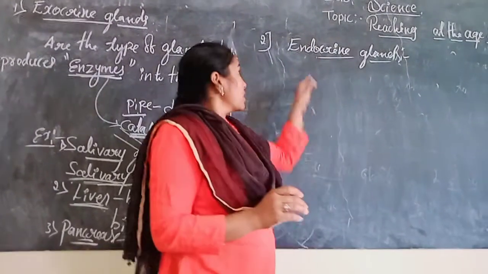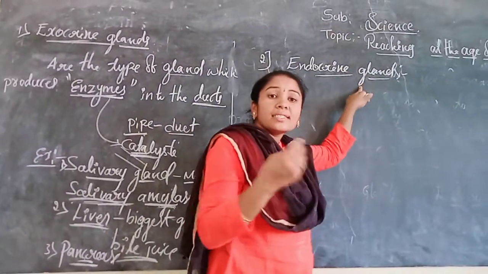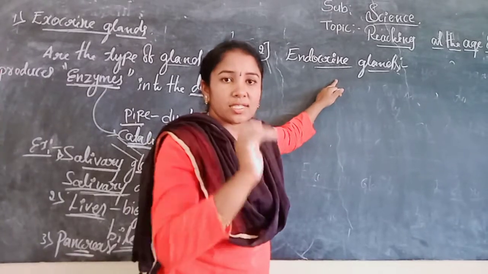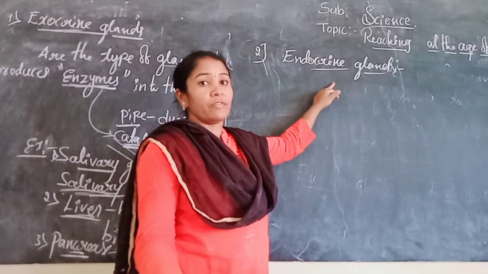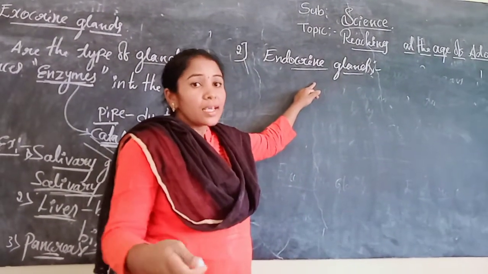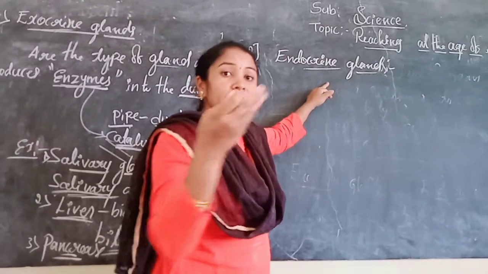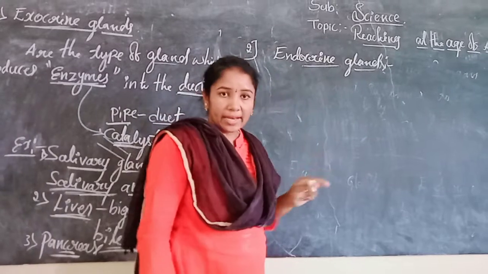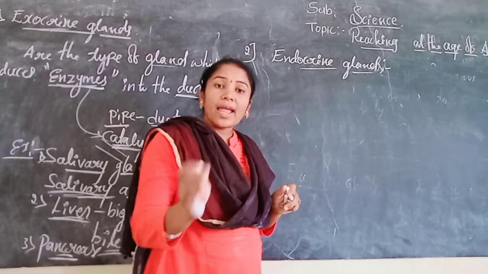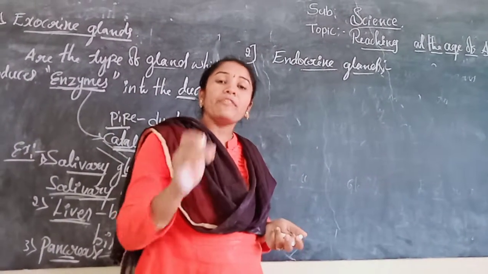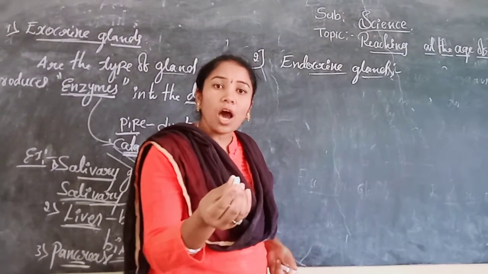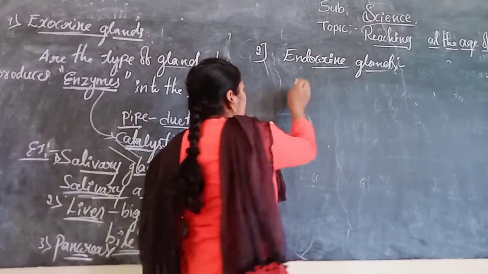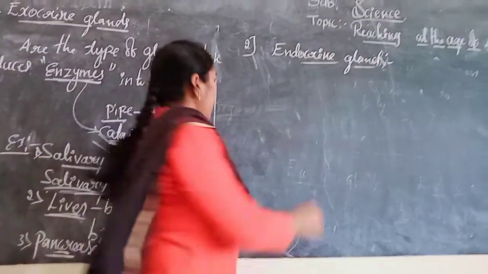Endocrine glands release or produce hormones without ducts. Without ducts means they release the hormones directly into the blood. Such glands are called endocrine glands.